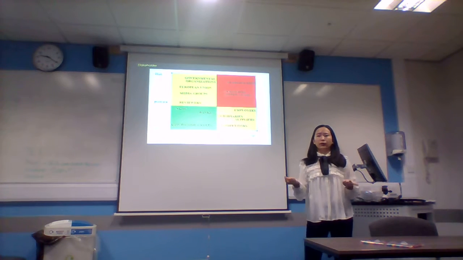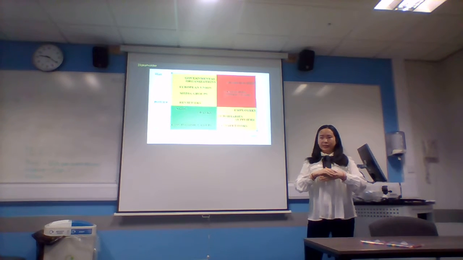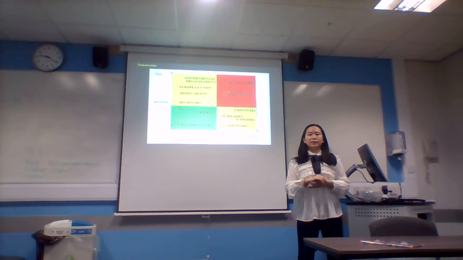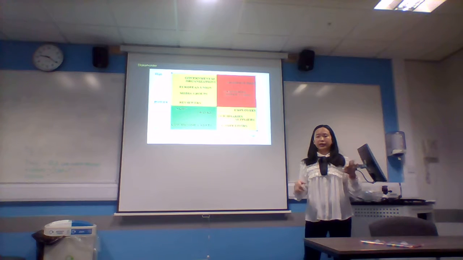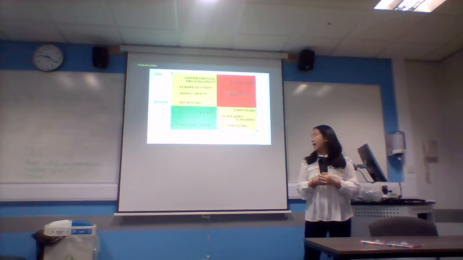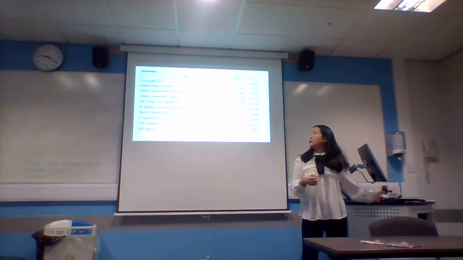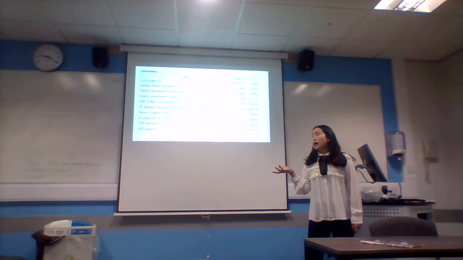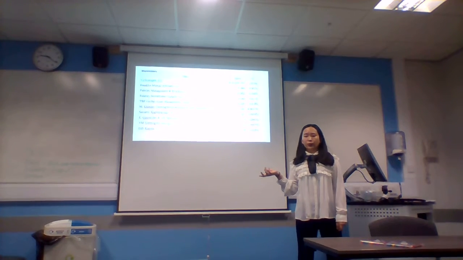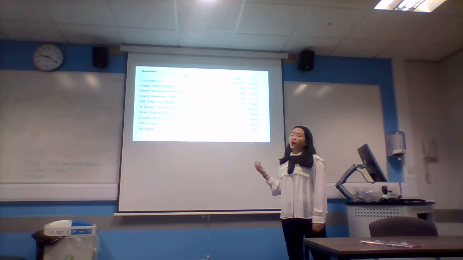For the last part, we discuss high power and high interest. Audi's main target is the upper class. These people have enough money to buy Audi products, and they are really interested in new technologies such as AI. For shareholders, from this table, we can see that Volkswagen AG is the main shareholder in Audi. It can help Audi bring lots of profits and provide a good platform for the company.